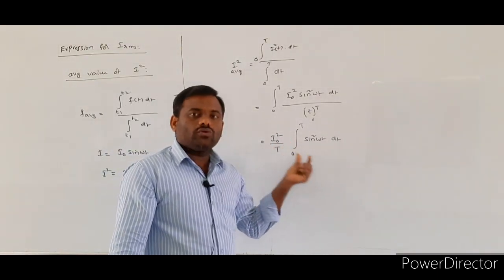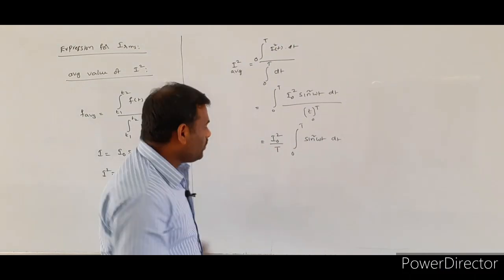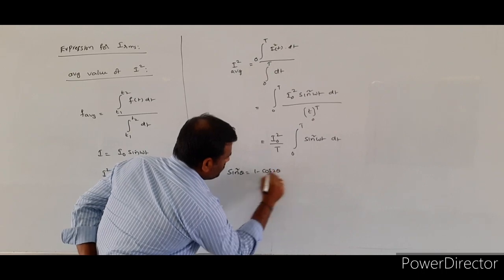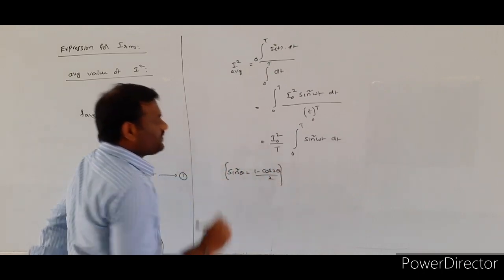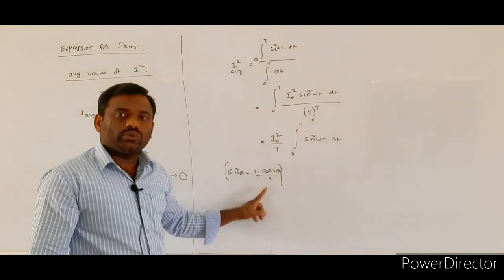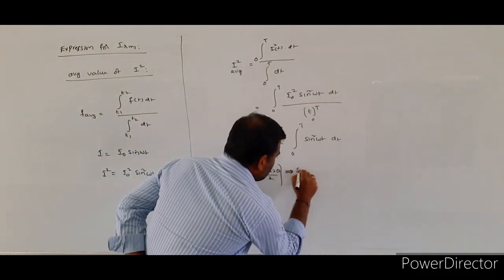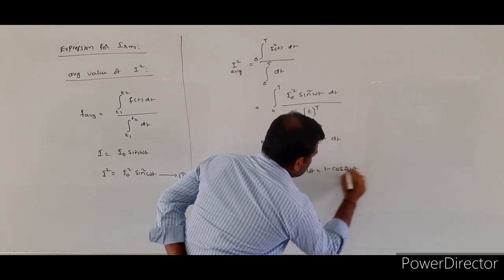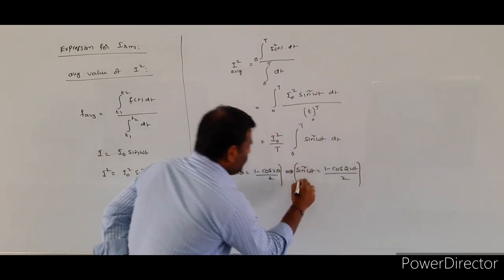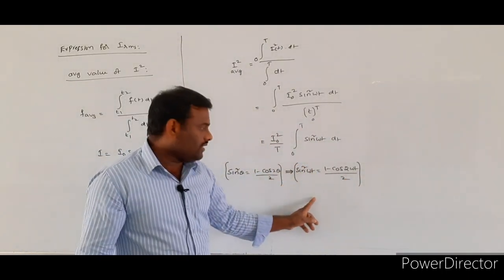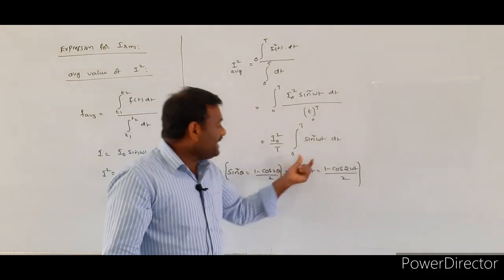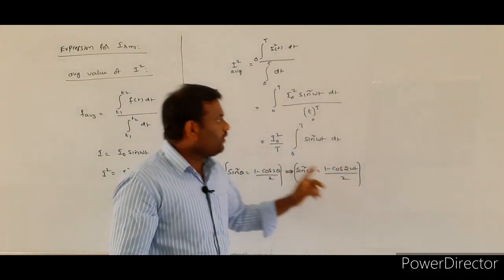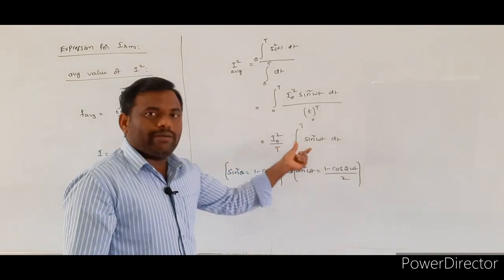Here we have to write the formula for sin square theta. The formula for sin square theta is equal to 1 minus cos 2 theta by 2. Similarly, sin square omega t is equal to 1 minus cos 2 omega t by 2. From the basic trigonometric formula, sin square omega t is equal to 1 minus cos 2 omega t by 2. Now we have to substitute this value in the above equation.